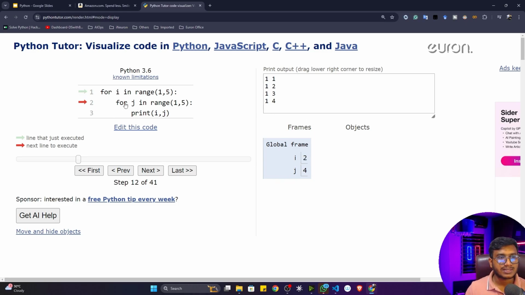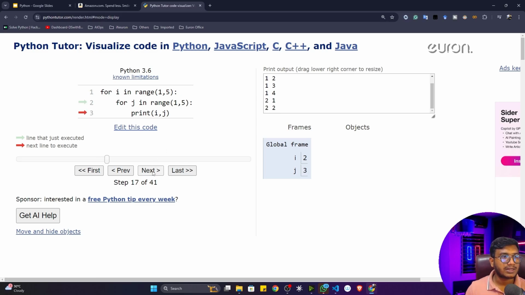Now again it will come inside this particular for loop. Again this particular for loop will run 4 times. You can see that. Now again j is equal to 1, and you can see again it will come here. That means i value was 2 and j value is 1. That means 1 and 2. Again control has come here. Again if I execute, now see j will become 2 and it will print 2 and 2.